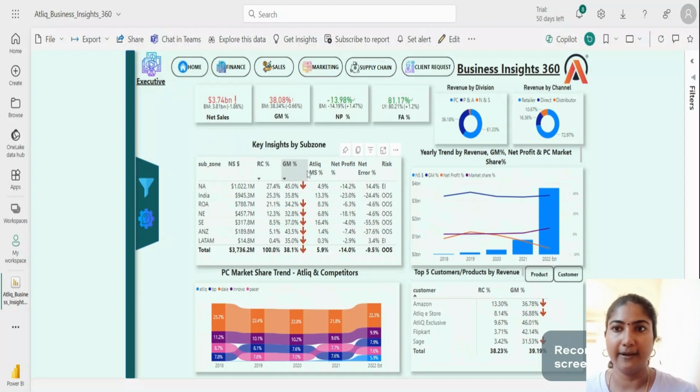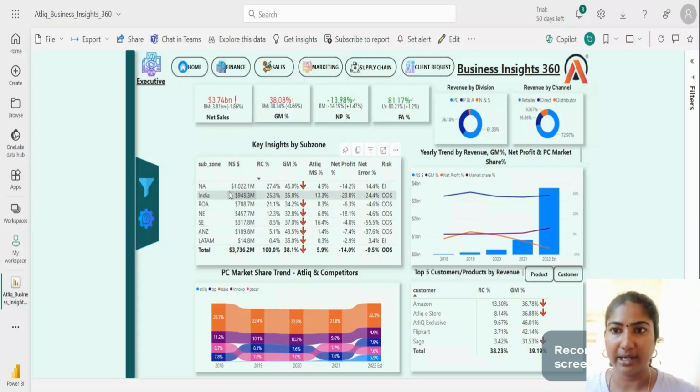So this is the net sales, revenue contribution percent, and gross margin percentage. How much is the market share of AtliQ, and net profit percentage, and the risk. Okay, so in terms of gross margin percentage, we can see this NA zone is showing the highest gross margin percentage, and in terms of market share, this SE zone is showing the highest AtliQ market share.